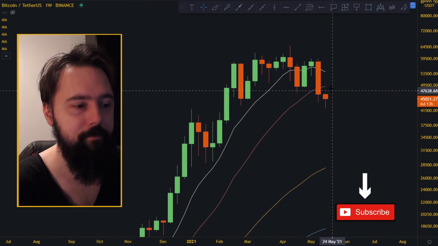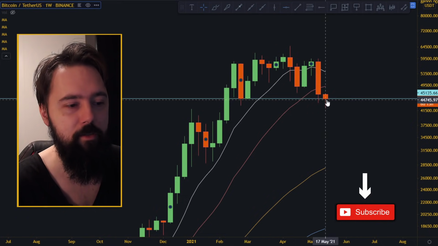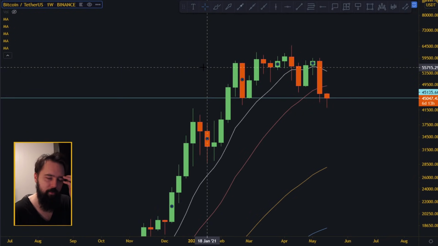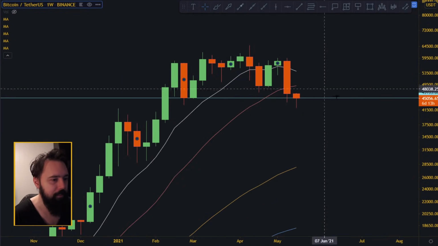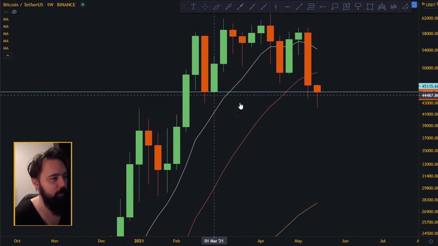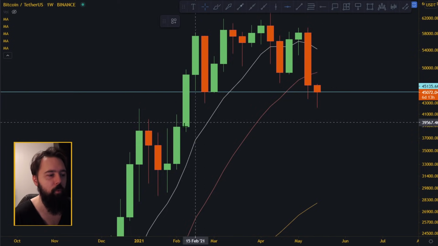But right now we are getting some kind of support down at 45,135, so we're going to be watching that. That said, let's get in the charts and see what's actually happening. So let's start talking about this support down here on the weekly chart at 45,135. Will that hold? And if that gets broken, where are we going then?